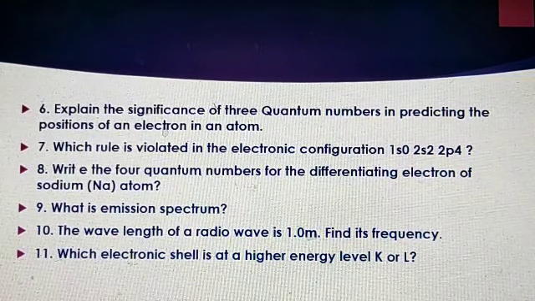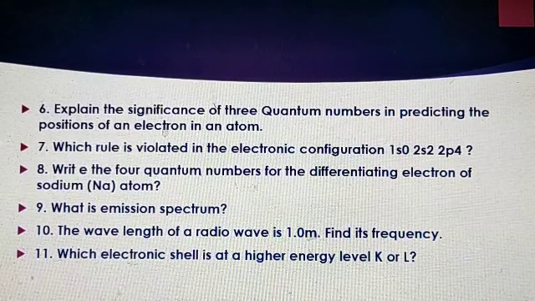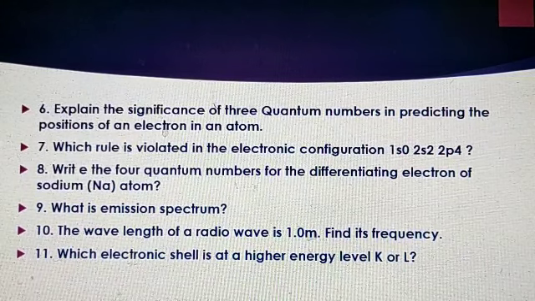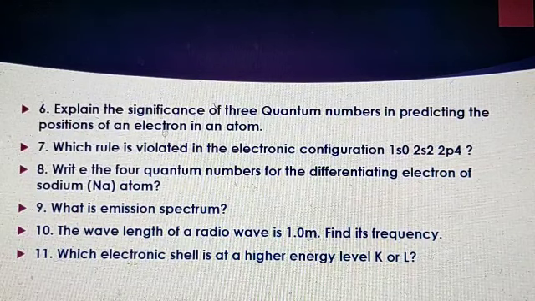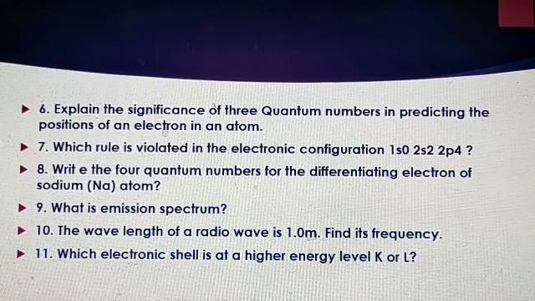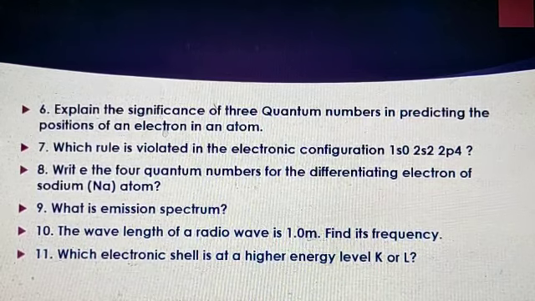Next one, what is the emission spectrum? Next, the wavelength of a radio wave is 1 meter. Find its frequency. Next, which electronic shell is at a higher energy level, K or L?